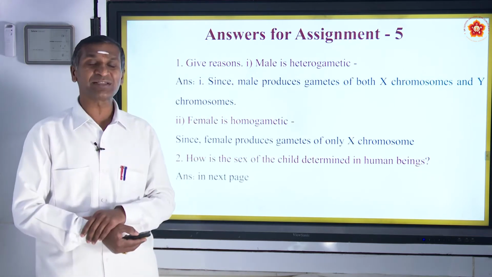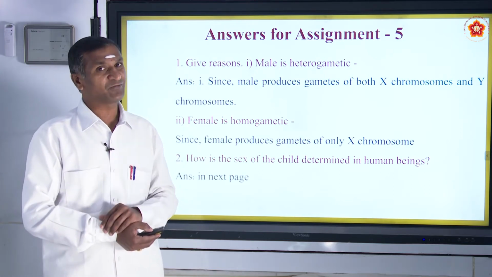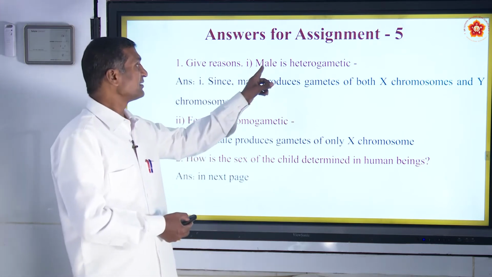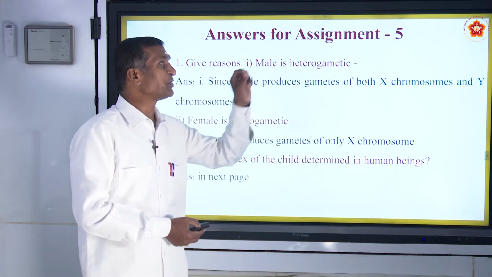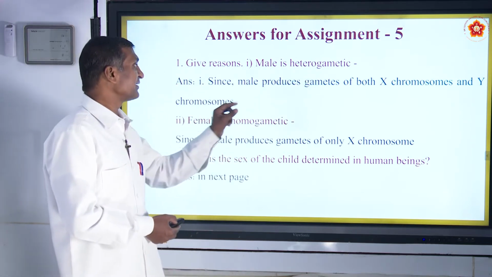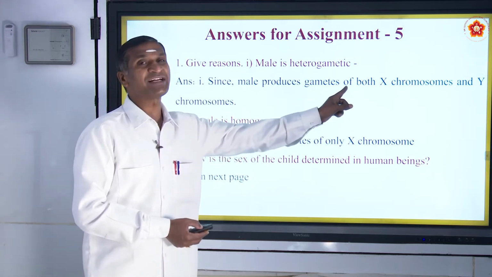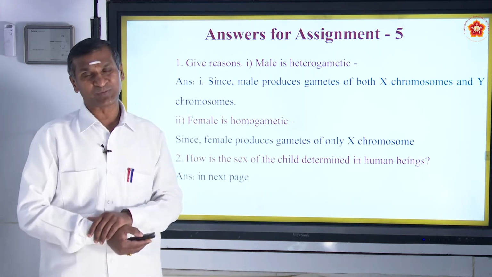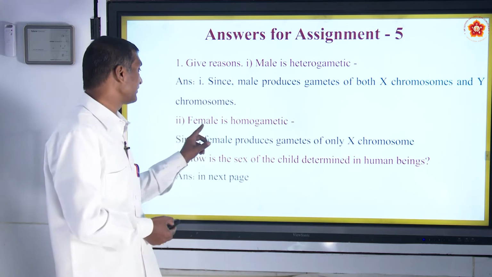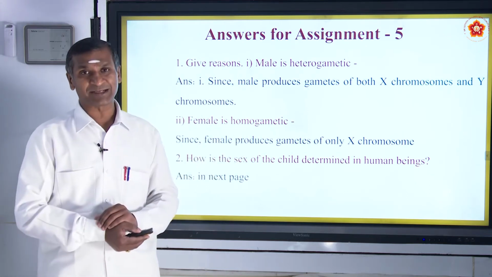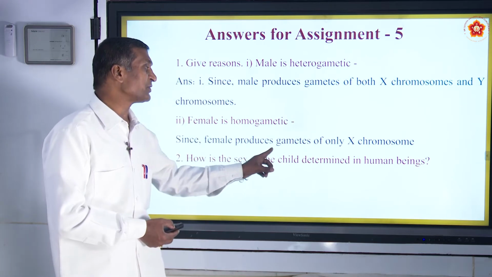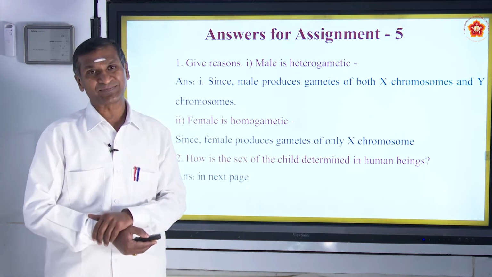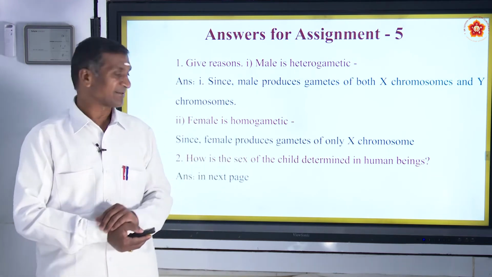Let us now check the answers of assignment 5. Give reasons, the first question. The first one: male is heterogametic, since the male produces gametes with both the X chromosome and the Y chromosome. Second one: female is homogametic, since the female produces gametes with only the X chromosome, hence it is homogametic.